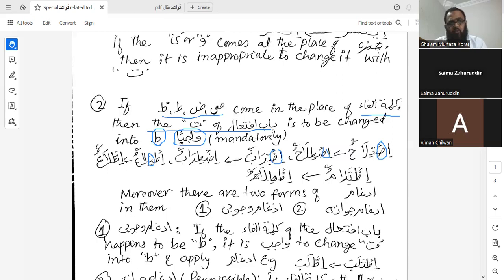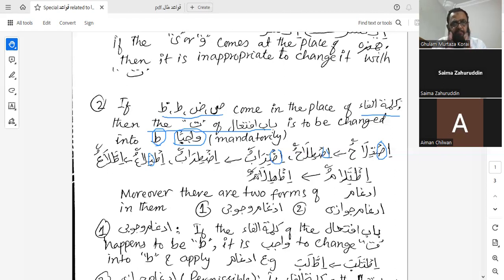Now there are two more things in that. We have just learnt about the changing of ta into ta. Now we have to understand where idgham is wajiban and where it is jawazan, because we haven't applied the process of idgham here. We have simply discussed this. So we have to discuss those points now.